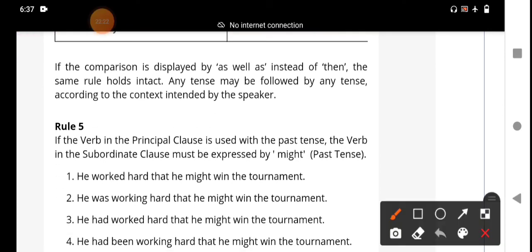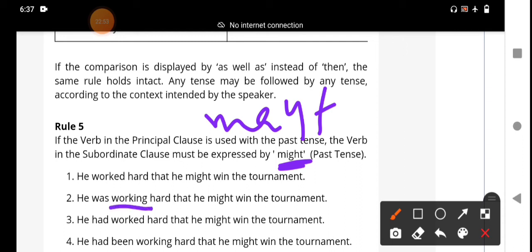Rule number 5. If the verb in the principal clause is in the past tense, the verb in the subordinate clause must be expressed with might. May, might. He worked hard that he might win the tournament. Might means the past tense of may. He was working hard, past continuous tense, that he might win the tournament.